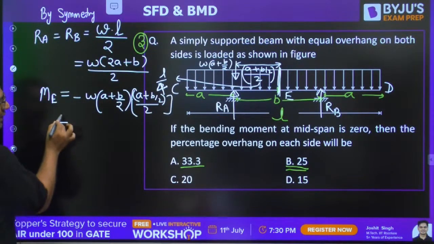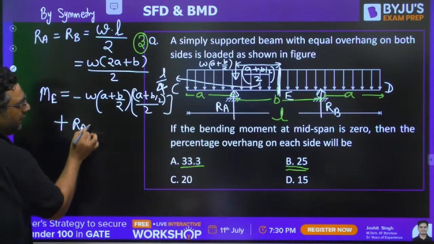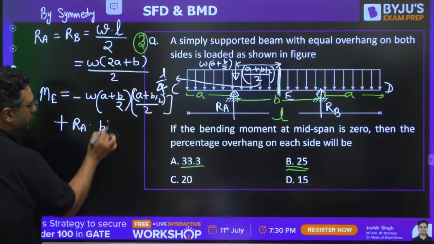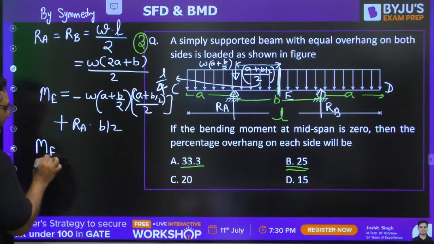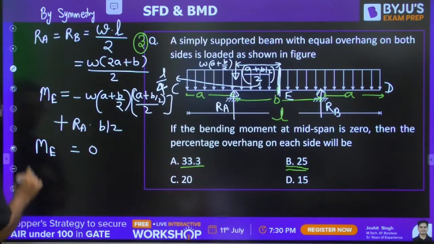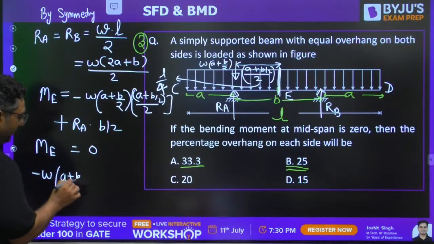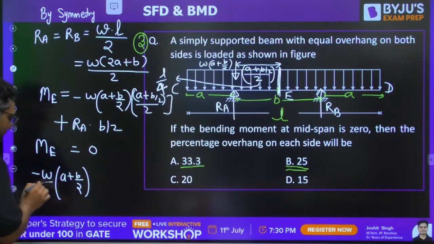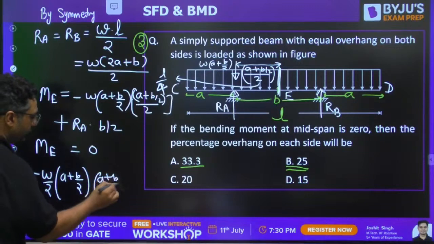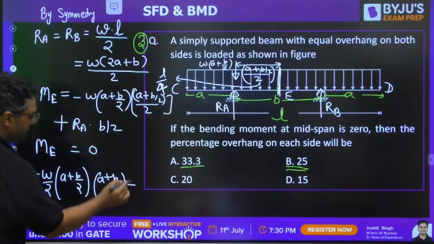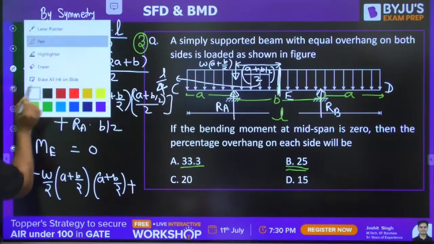Then, because of RA clockwise, it will be RA into B by 2. So when you say this is going to be equal to 0, you can write minus W into (A plus B by 2), divided by 2, and once again (A plus B by 2), plus, this is minus. What is the second quantity? As you know, it is equal to 0.